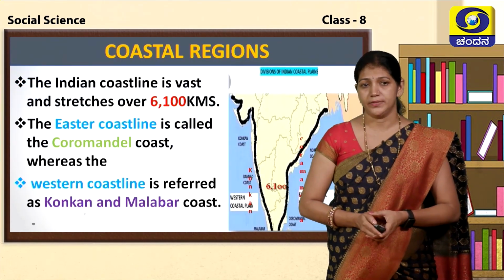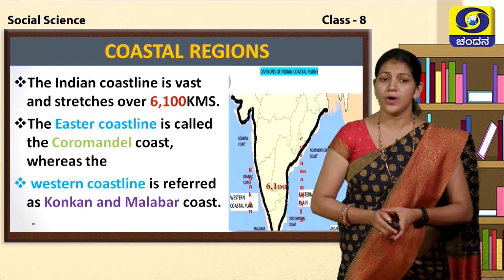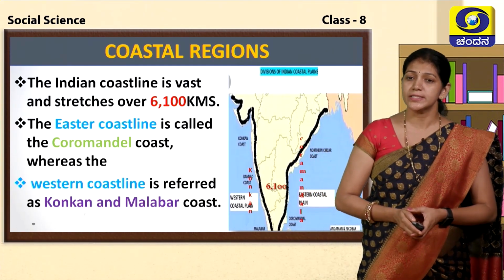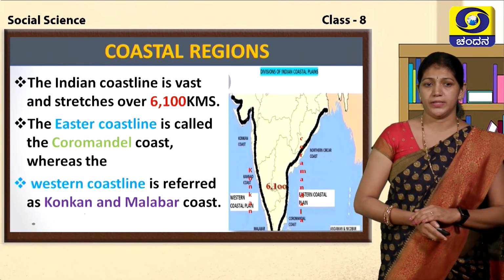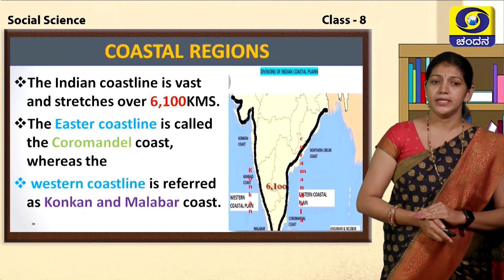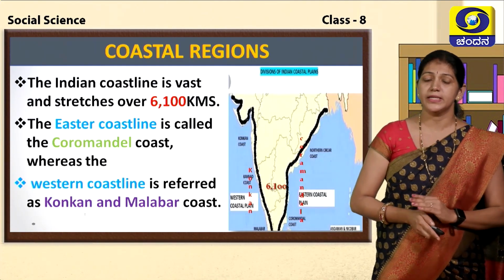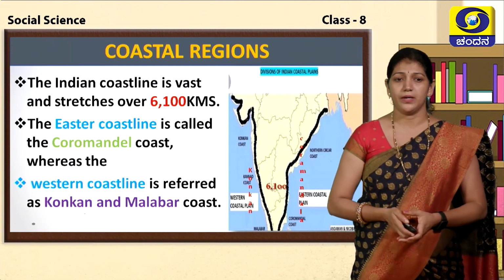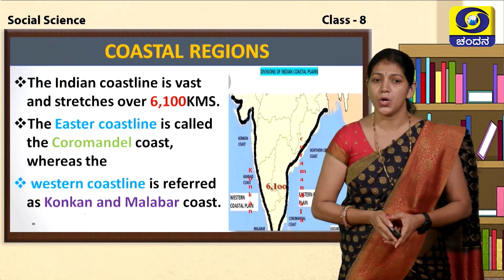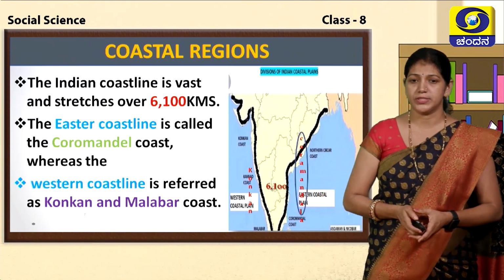Coastal region. The Indian coastline is vast and stretches over 6,100 kilometers. It has an eastern and a western part. The eastern coastline is called the Coromandel coast.